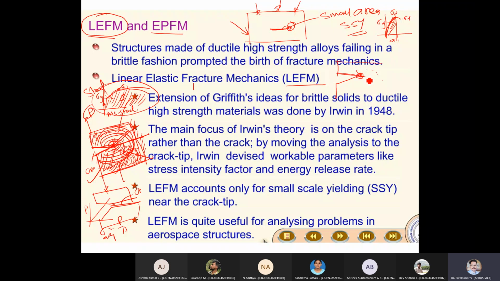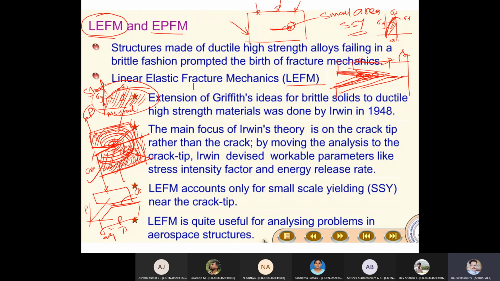Then what will happen? The crack size will increase. Then again plasticity will form. It will fail at one point in time. Then the crack will increase. Then plasticity will form. Then a crack will come. Then the crack will increase. Likewise, it goes. At one point in time, a sudden failure. You will study that later. But this is crack growth. Here, the crack grew from here to here, that is crack growth, and this is sudden failure. This material is small scale yielding.